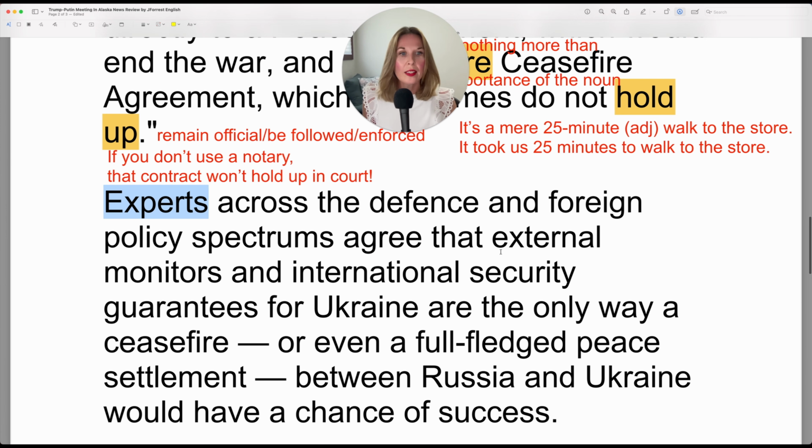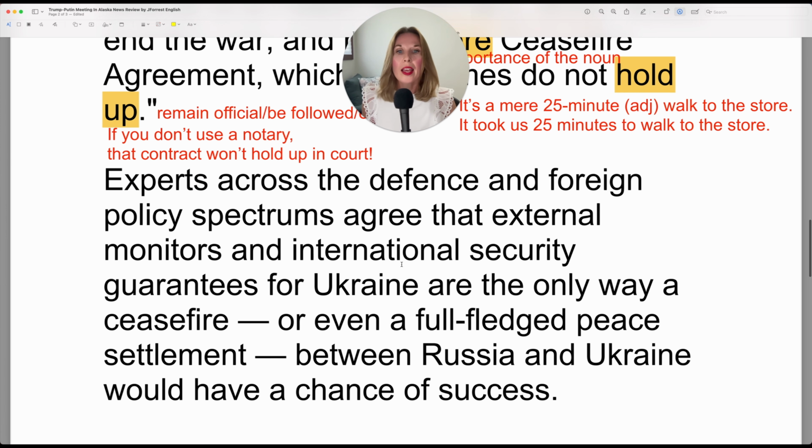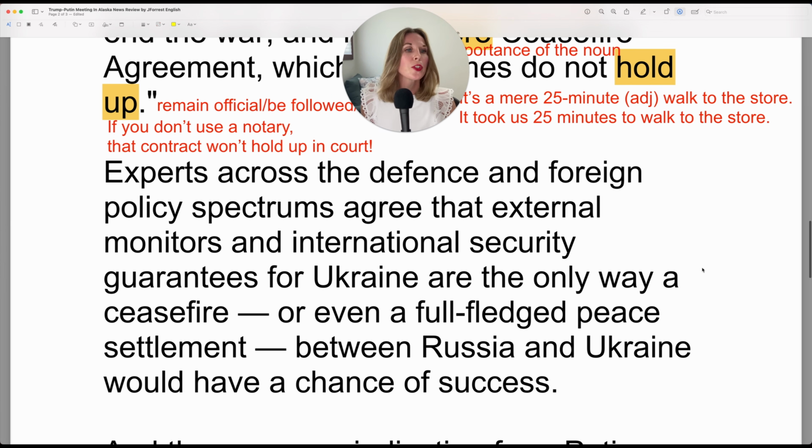Experts agree that external monitors and international security guarantees for Ukraine are the only way a ceasefire. So notice here, the first letter isn't capitalized. And they also don't have the word agreement. So here they're just using it as a noun, a ceasefire. But they could also say the only way a ceasefire agreement. So they're just leaving out the word agreement, but it would represent the same thing. But not being in capitals is just the noun.